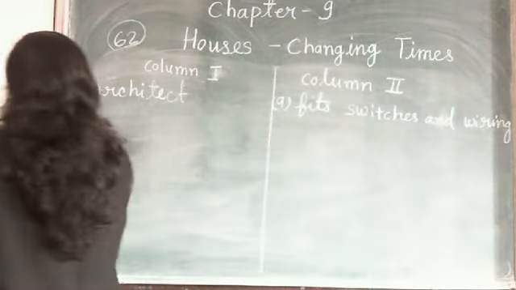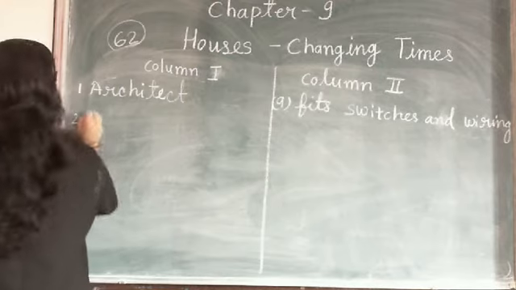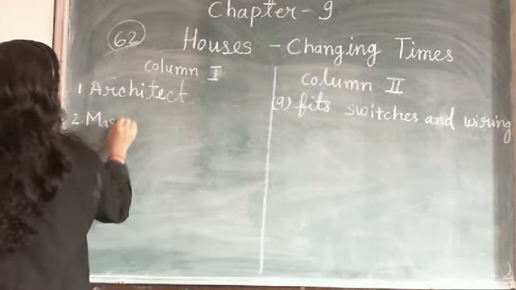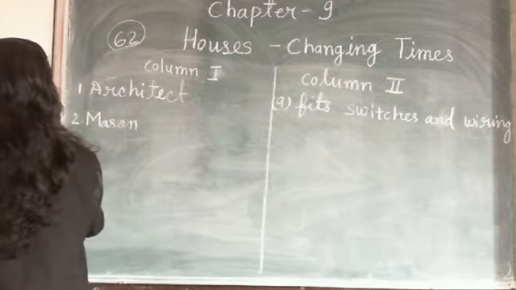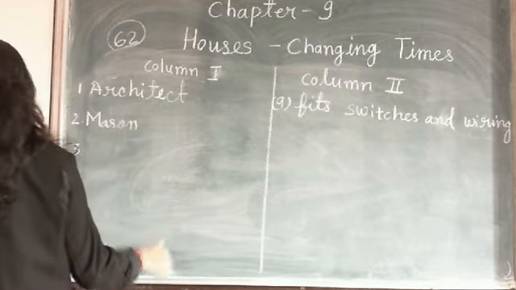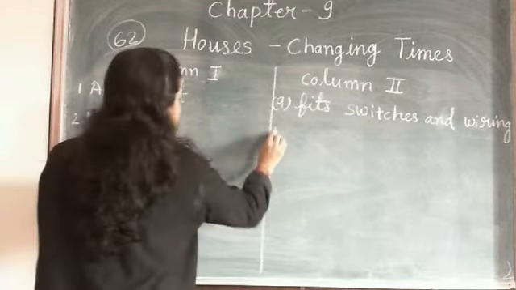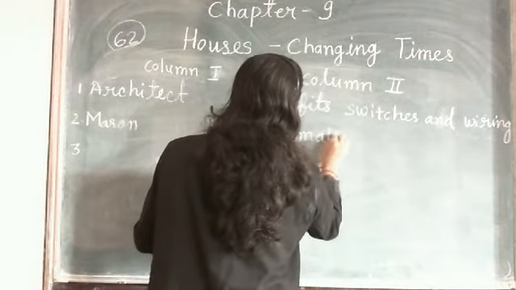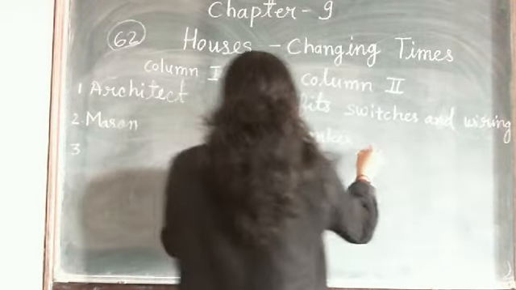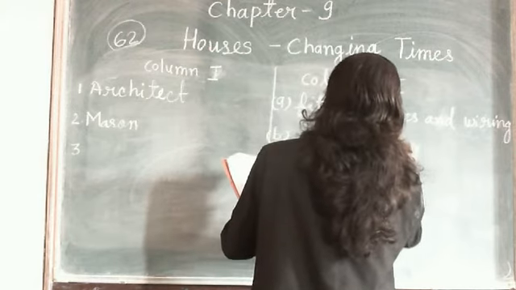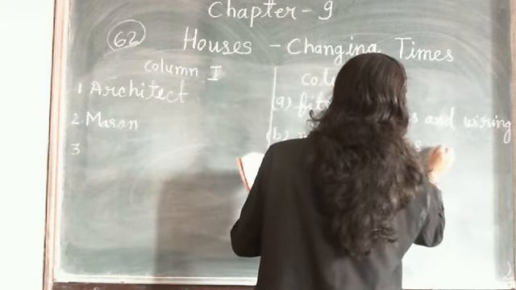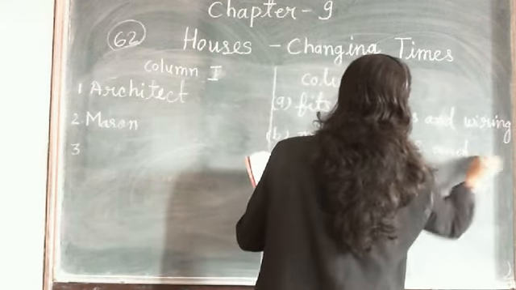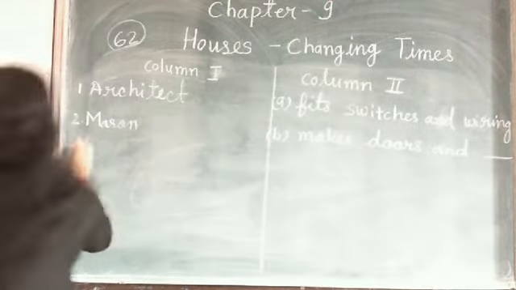Now the number 2 mason. Number 3, write B here: makes doors and windows.